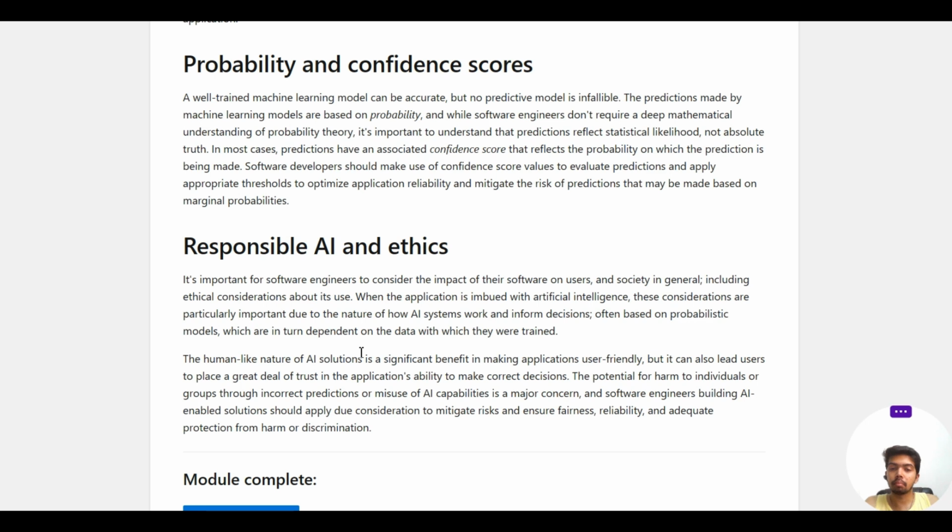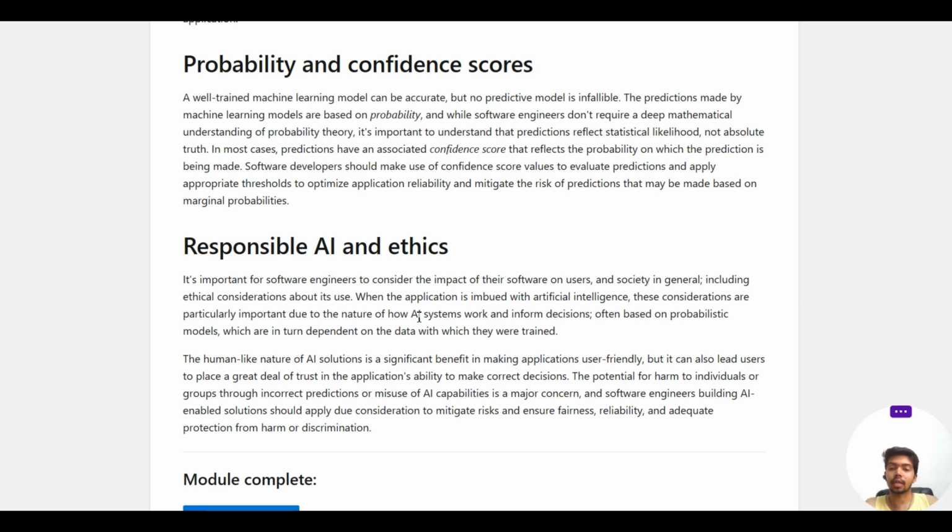These considerations are particularly important because of the way AI works: it gives the most probable value, and the next word will be the most probable term, the one with the highest probability.